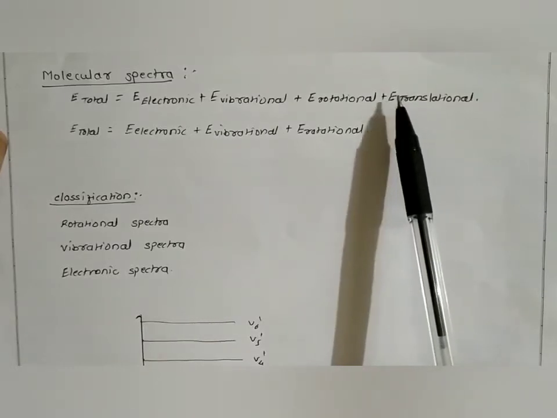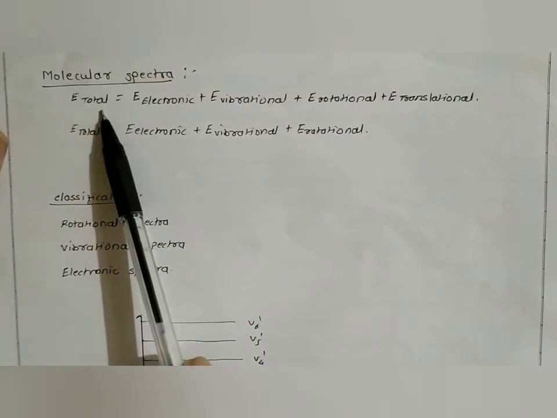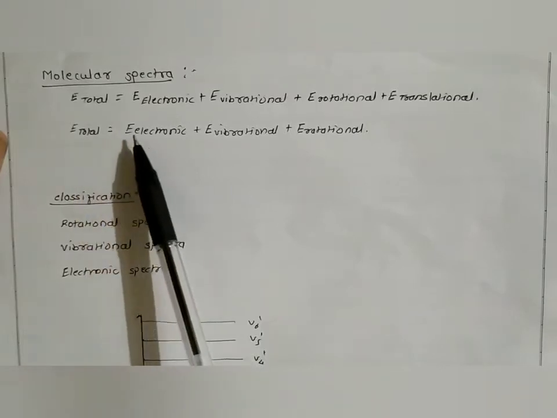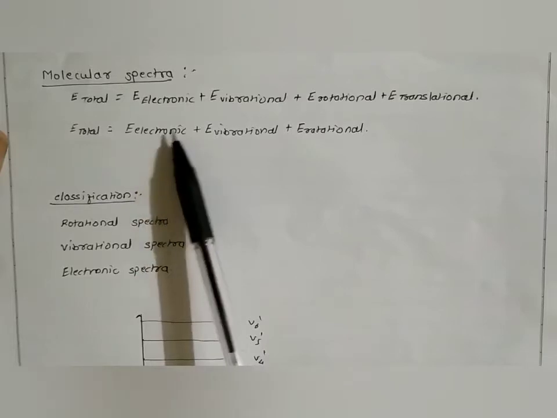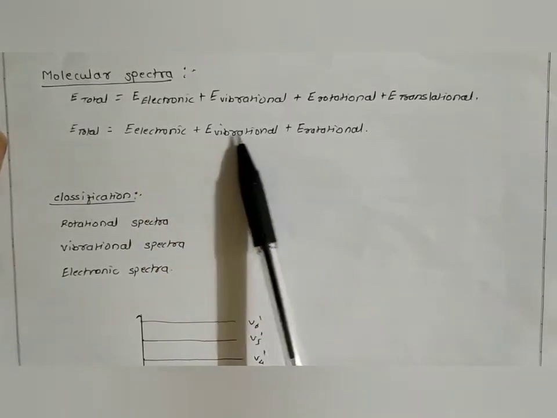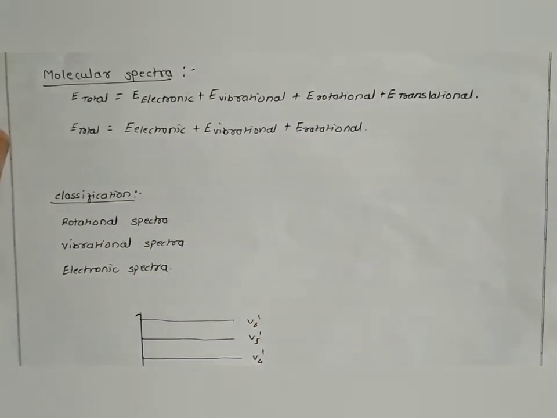Therefore, here we can neglect that energy from the total energy associated with a molecule. So the total energy of a molecule will be the electronic, vibrational and rotational energy.